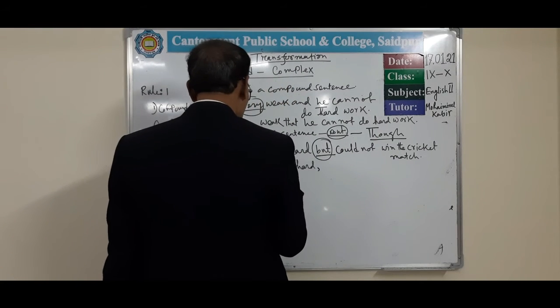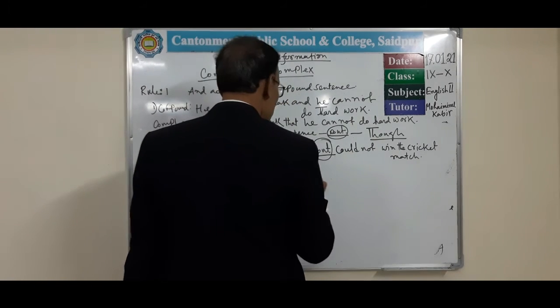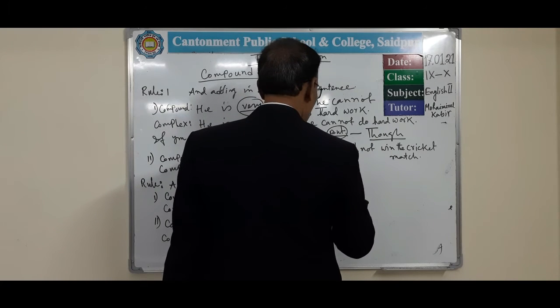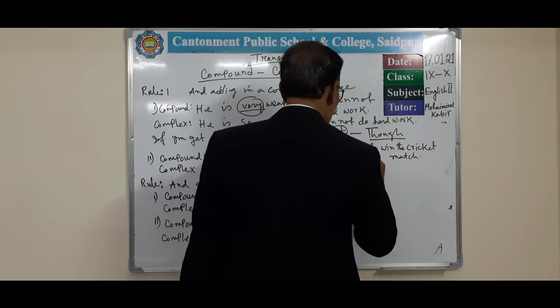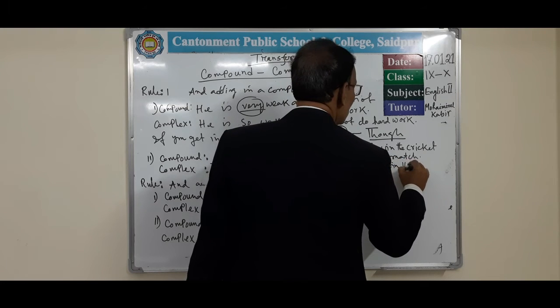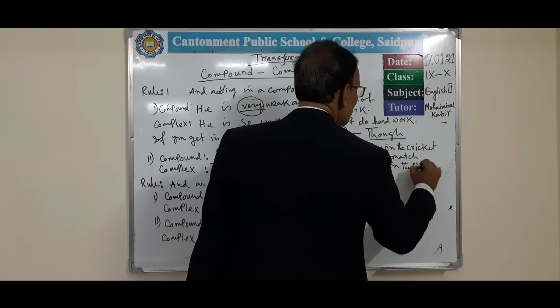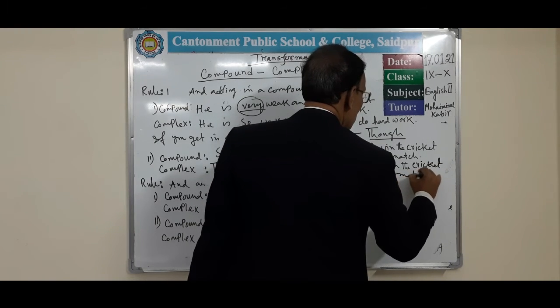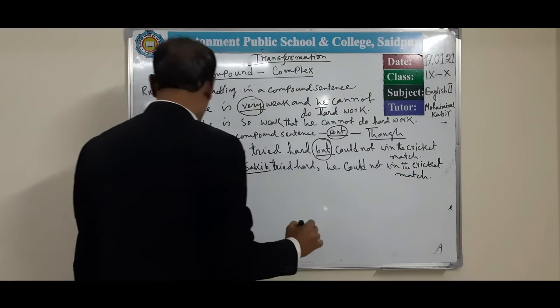Then again, instead of Sakib, another subject will come. Instead of Sakib, in here we use he. He could not win the cricket match. Okay.